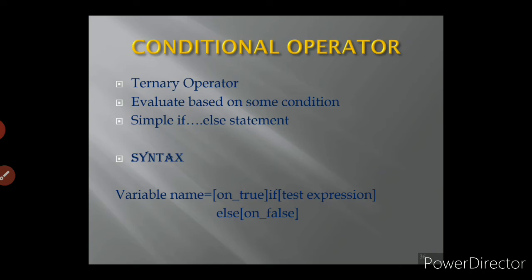Then ternary operator means it has 3 operands. So in a ternary operator, you have A, B, C as 3 operands. It evaluates based on some conditions. A ternary operator is like a simple if-else statement. If the condition is true, one set of statements will be executed, otherwise if the condition is false, another set of statements will be executed. So conditional operator is nothing but the ternary operator.